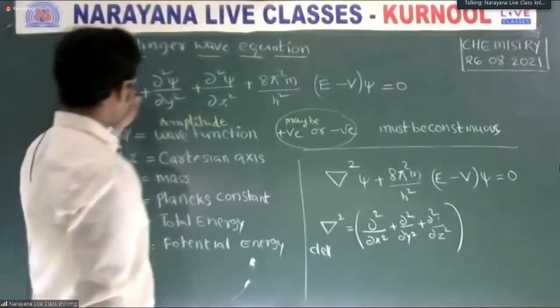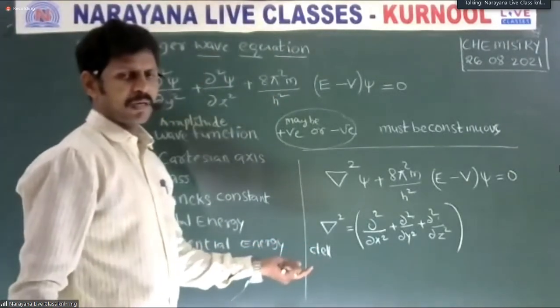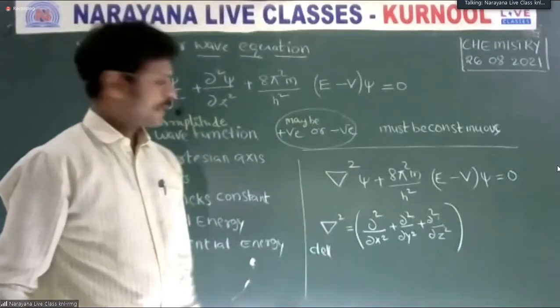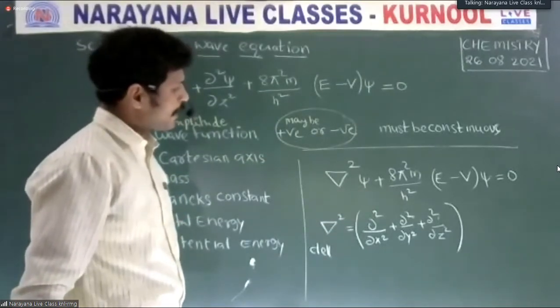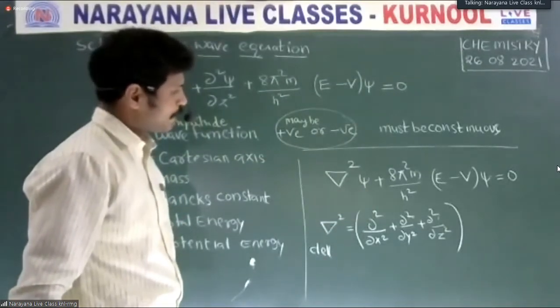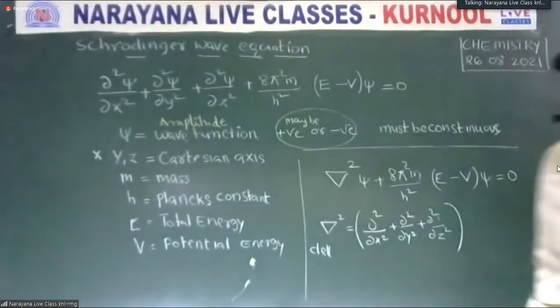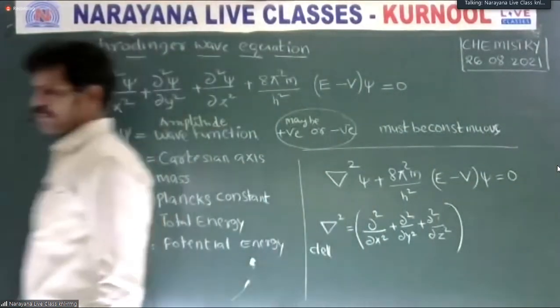In all cases psi is common, so taking it out, we get del square psi plus 8 pi square m by h square into E minus V into psi equal to 0. This is called the Schrodinger wave equation. Noted?